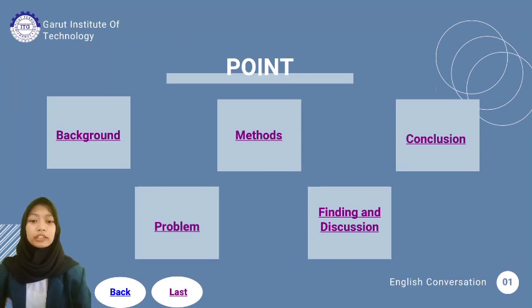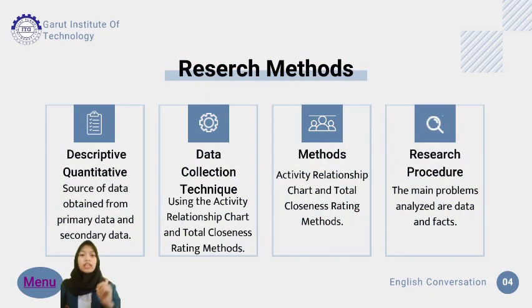Next, research method. Number 1, descriptive quantitative. The research method used is this type of quantitative research. Quantitative is a research method that contains concrete data, in the form of numbers calculated using statistics as a calculating test tool. The test tool relates to the problem under study to produce a conclusion.